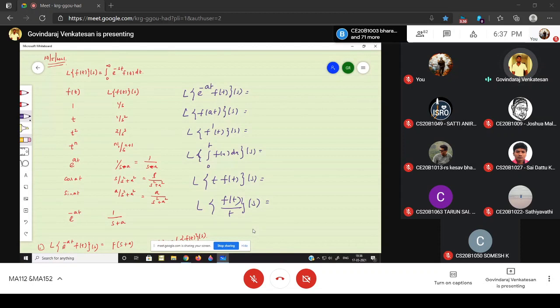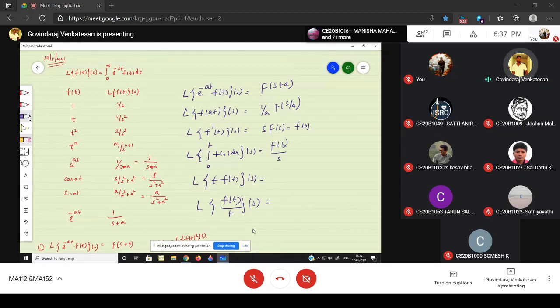The Laplace transform of e power minus at into f of t is nothing but capital F of s plus a. This is 1 divided by a into capital F of s by a. This is nothing but s into capital F of s minus small f of 0. The Laplace transform of integration, what is the answer? The Laplace transform of integration is nothing but capital F of s by s, capital F of s divided by s.